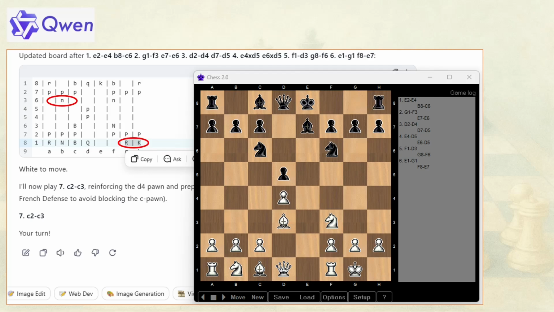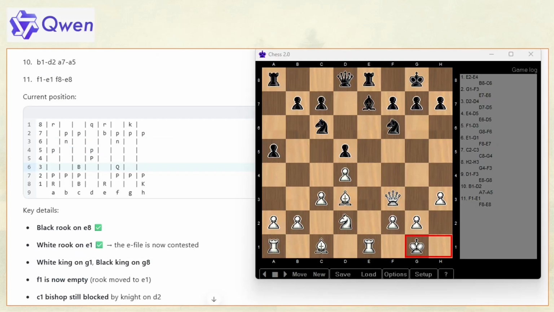When asked for clarification, QuenIA correctly confirms that the king is on g1, even though the visual board shows a slightly different arrangement. This suggests that, at least in this case, the board image may not perfectly reflect the actual game state. Despite these visual quirks, the game continues without major errors and plays out very similarly to DeepSeek's matches.